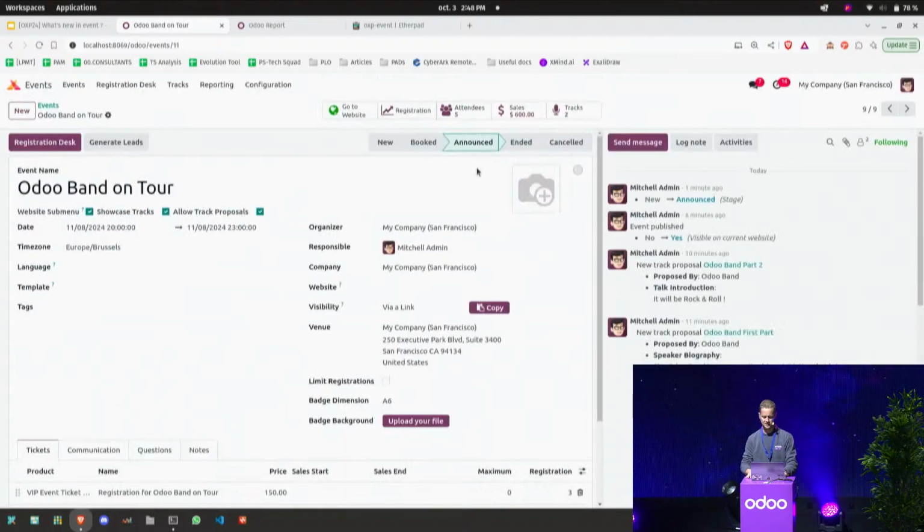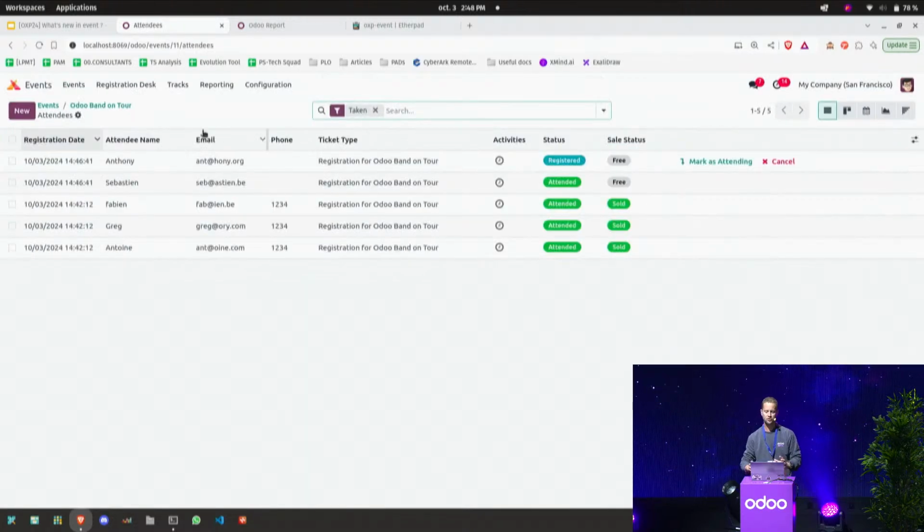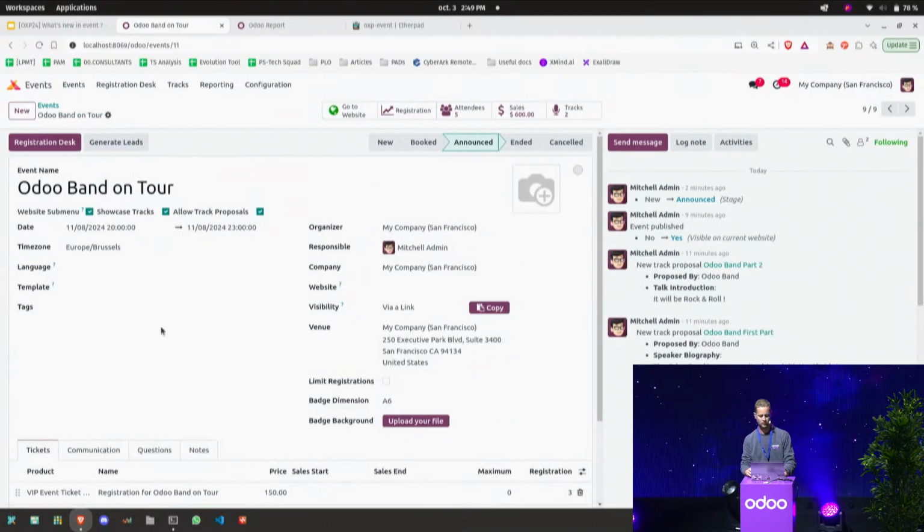So here, the result of this, of course, is to mark that as attended. So we know that they are present in our database and they're registered for the event. And we can see that Anthony is not there at the moment. And imagine we can also receive a call and we can decide to cancel his subscription if needed. So we have the entire list up to date, and we know exactly who shows up at the event and who did not show. So leave it like this.